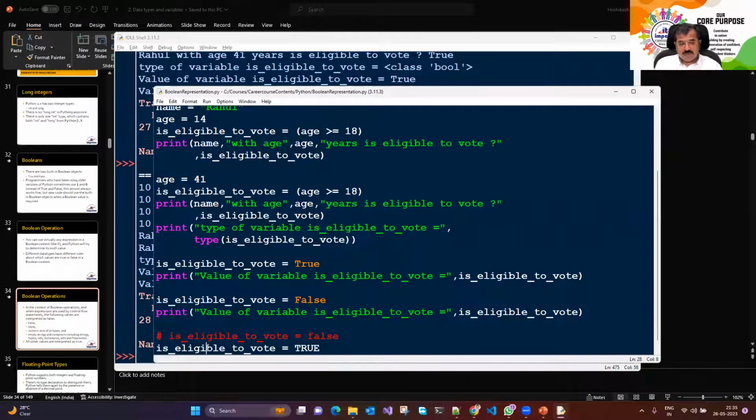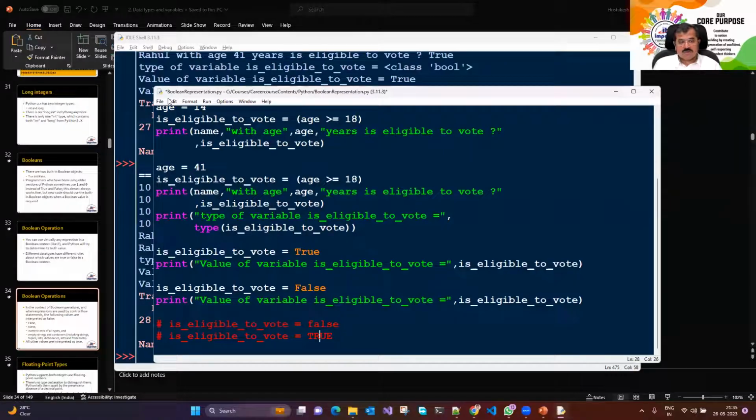So here we want to add the comment: this is wrong. Okay. So these literals are predefined. They have to be represented in upper camel case only. Upper camel case: first letter is capital, rest of the letters are small. Go like this. So have you understood this boolean variable concept?